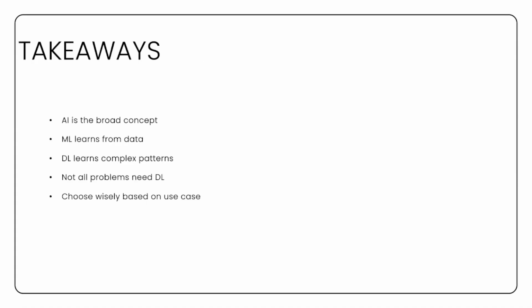To summarize, artificial intelligence is the broad concept of making machines intelligent. Machine learning is a subset that learns from data, and deep learning goes a step further by learning complex patterns using neural networks. The key is to choose the right approach based on your problem, rather than always going for the most advanced option.